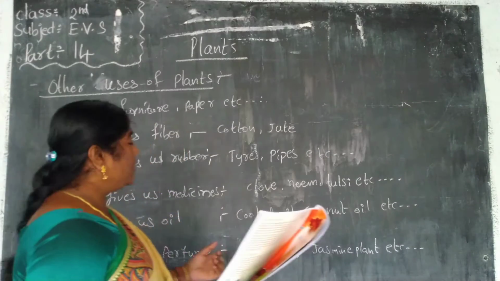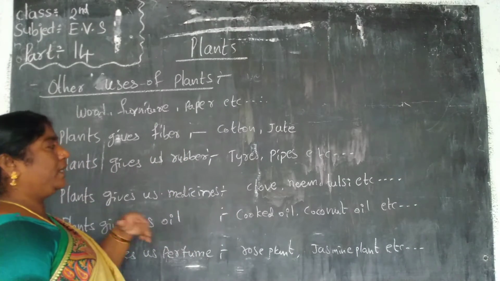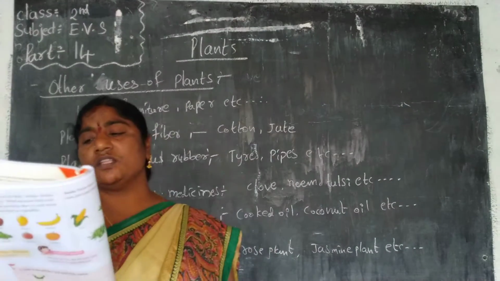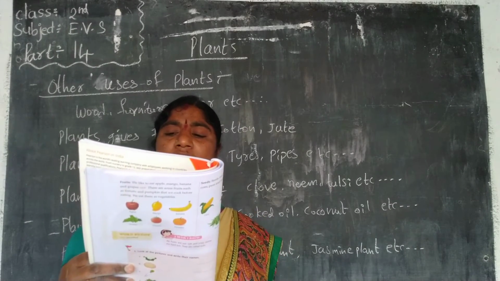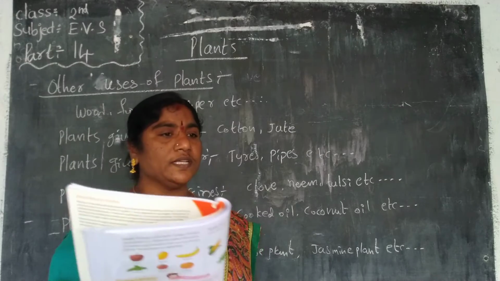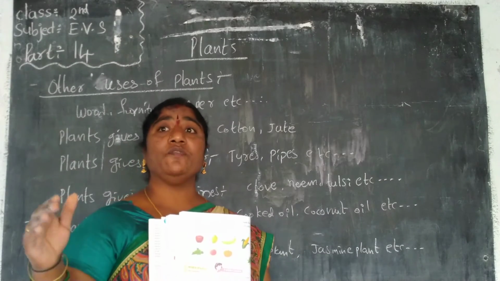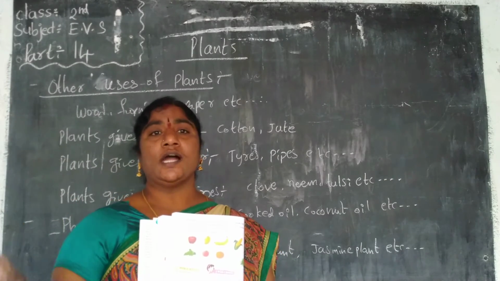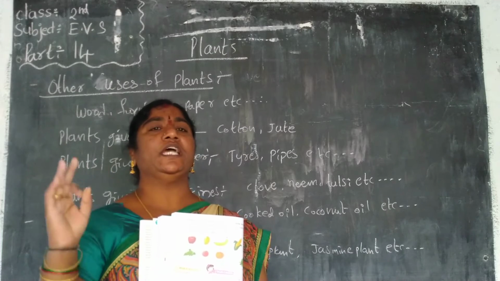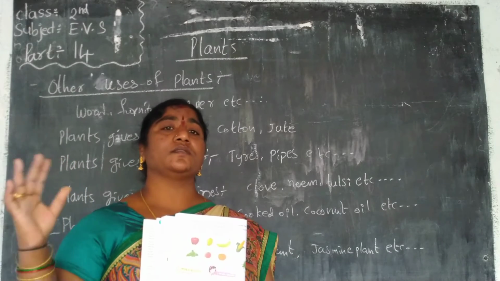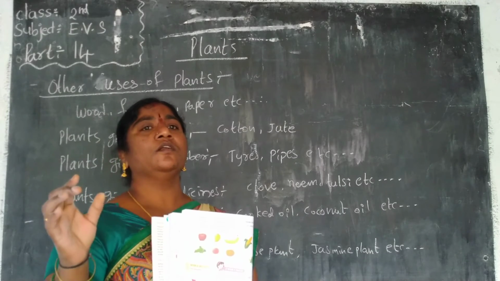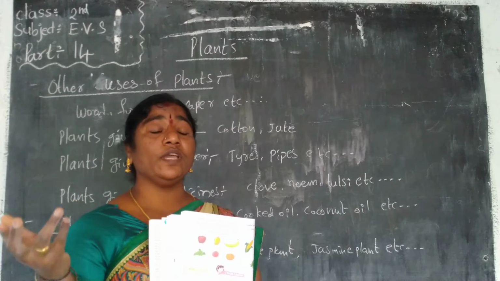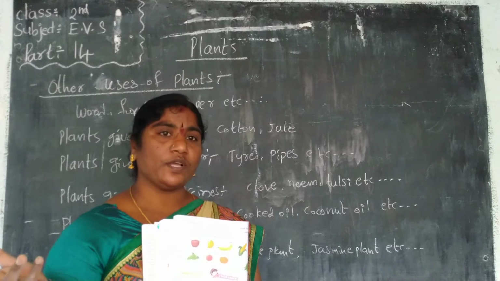Next, plants give us rubber. We use rubber to make tires and erasers. Tires are the wheels of a vehicle: autos, two-wheelers, three-wheelers, four-wheelers, buses, lorries all have rubber wheels. Where does that come from? It comes from plants.